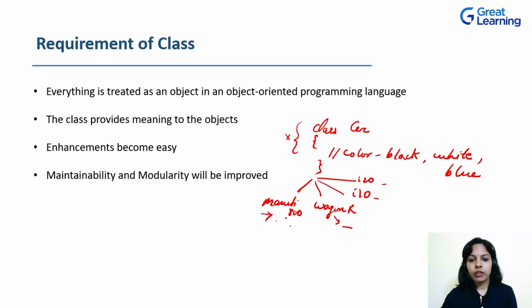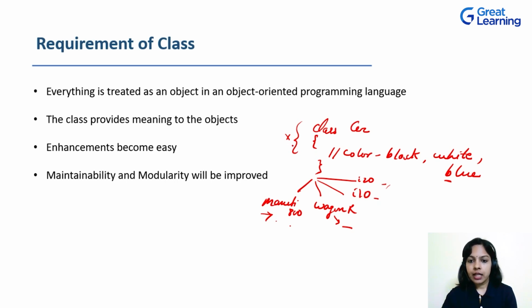You need not go to every object individually and add this color there. That's what I said right now, that enhancement becomes easy. Just a change at one place, and automatically all the objects which are bound to this class will inherit or will be utilizing these changed properties. So that's one of the uses of classes when it comes to programming. Also, maintainability and modularity get improved with the help of classes.